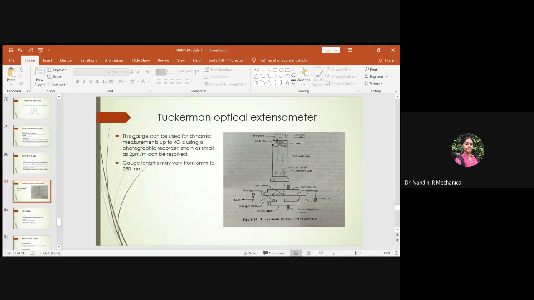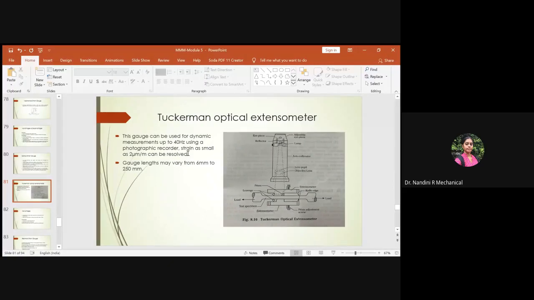Another two factors you have to understand: this gauge can be used for dynamic measurements. The other type of mechanical strain gauge cannot be used for dynamic measurements, but this gauge can be used for dynamic measurements up to 40 hertz. And that could be done only by using a photographic recorder. So here strains as small as 2 micrometer per meter can be resolved.